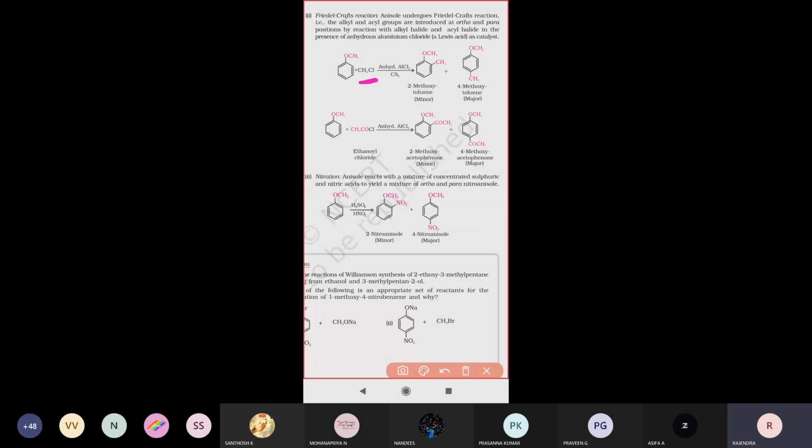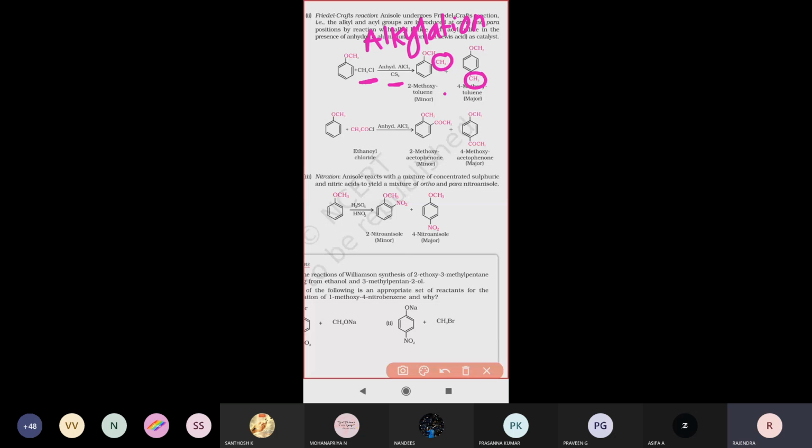So when anisole reacts with methyl chloride in the presence of anhydrous aluminum chloride and carbon disulfide, it forms 2-methoxytoluene and 4-methoxytoluene. One methyl group is directed at the ortho position and another at the para position. This reaction is called the Friedel-Crafts alkylation reaction.